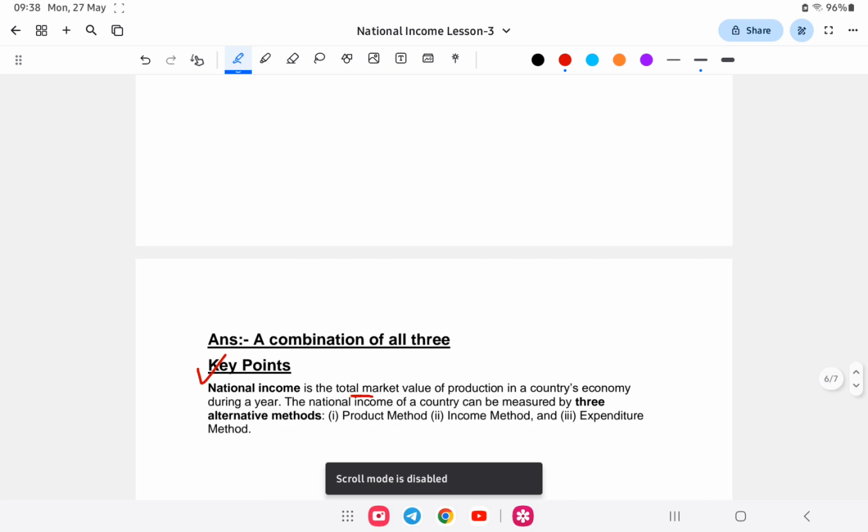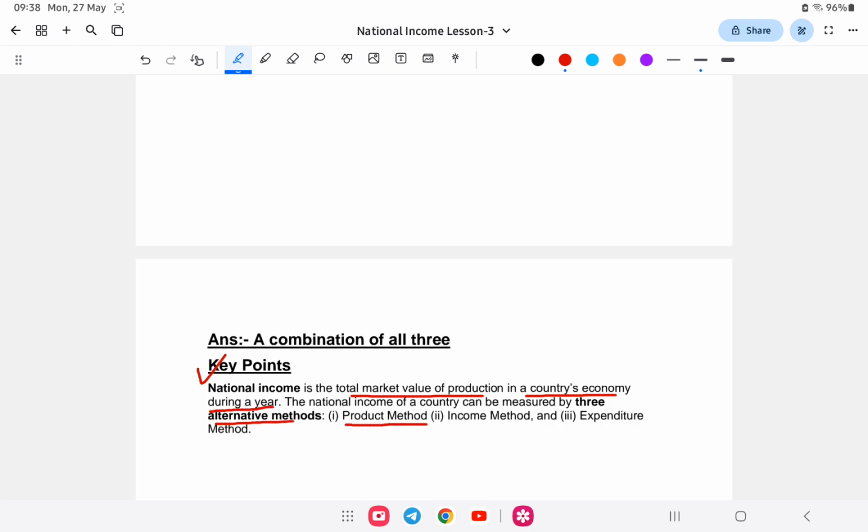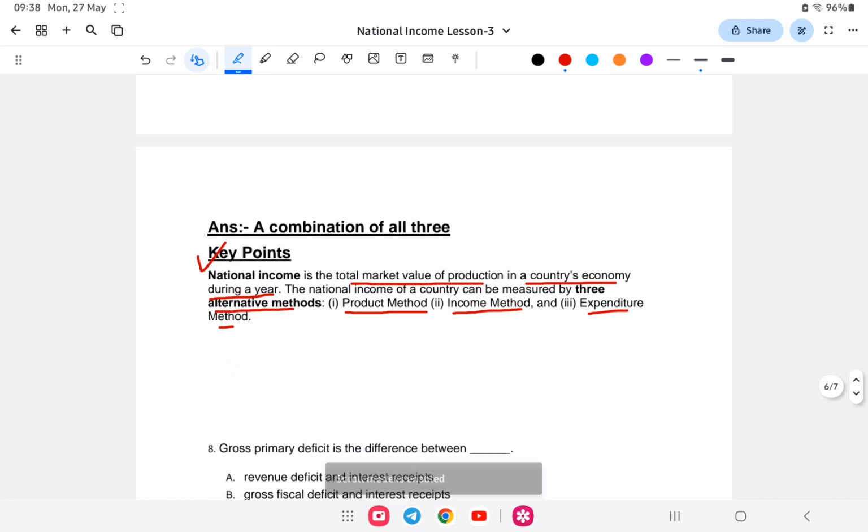National income is the total value of production in a country's economy during a year. The national income of a country can be measured by three methods, that is the product method, income method, and expenditure method. So the answer is a combination of all the three.